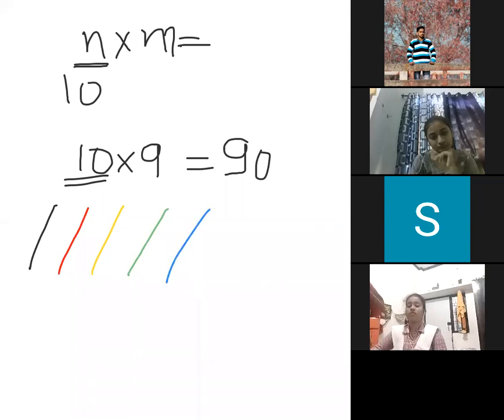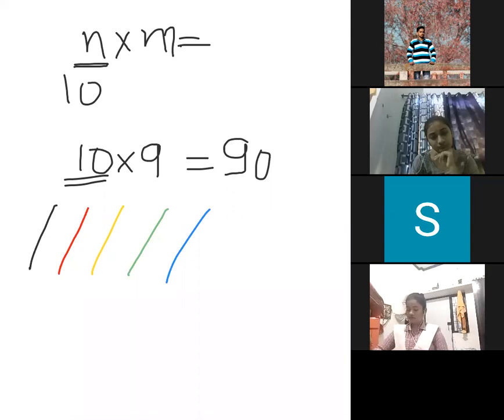Using these 5 colors, I am going to make the situation. So with these 5 colors, we are making the situation.